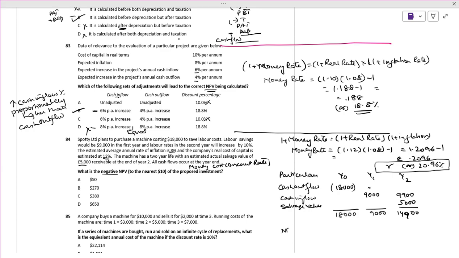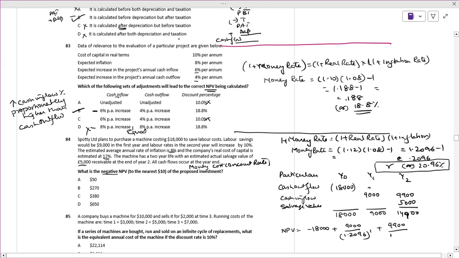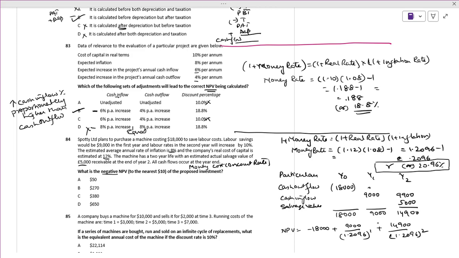NPV is minus 18,000 plus 9,000 divided by 1.2096 to the power of 1, plus, not 9,900, it is 14,900, divided by 1.2096 to the power of 2.